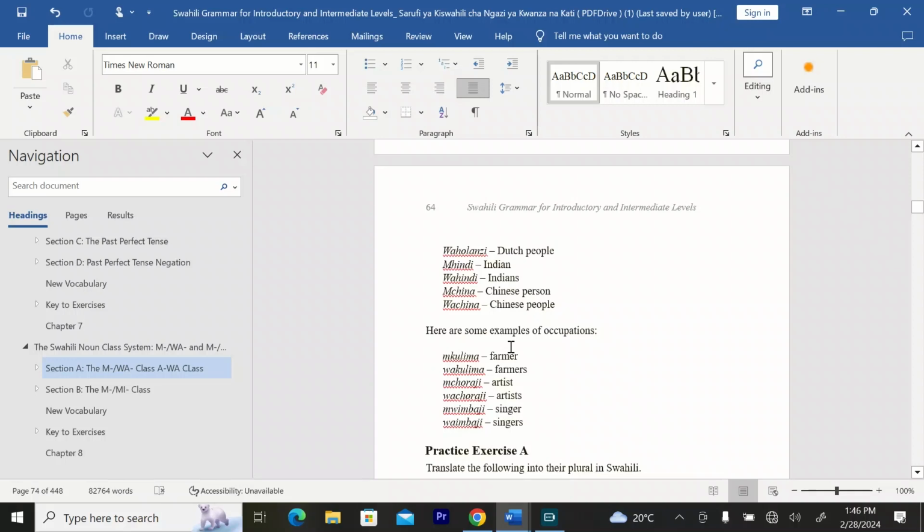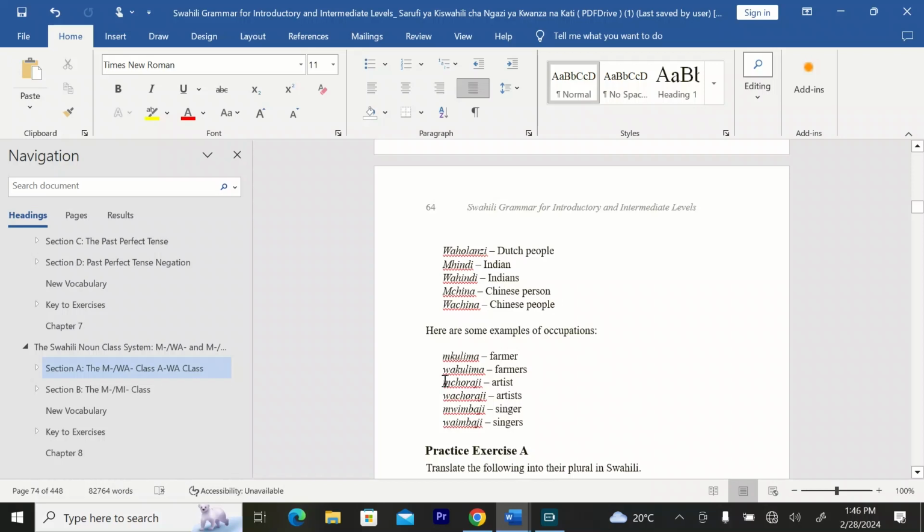Here are some examples of occupations. We have Mkulima, who is a farmer. Then we have Wakulima, who are farmers.